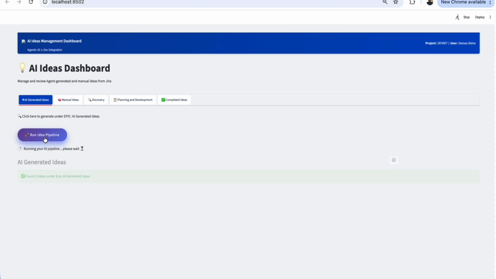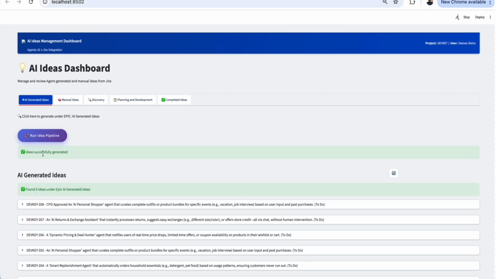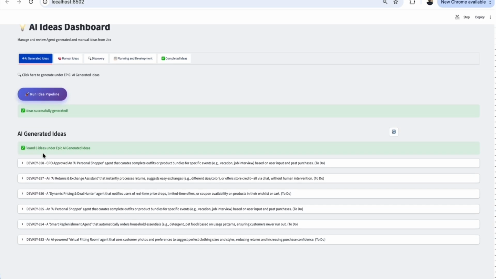So I asked them, let's find out the best idea for me, and it has access to all your internal systems, so it can find only those ideas which you don't have in your system, right? So for example, if Jira has all the manual ideas already listed, it will look into it. It will not find duplicate ideas. It will find new ideas for you. It looks into all the places like websites, white papers, and different research done by different organizations. And now all the ideas are listed.